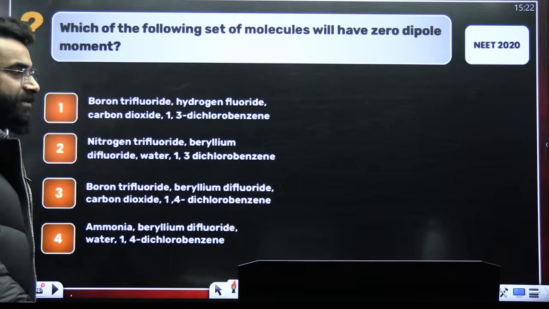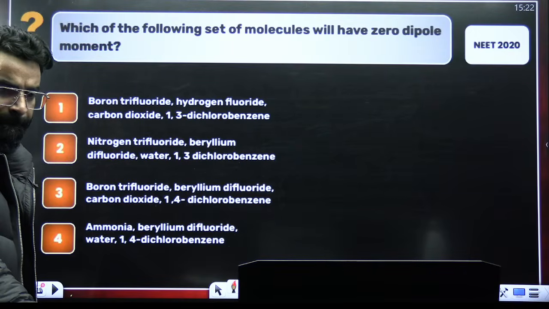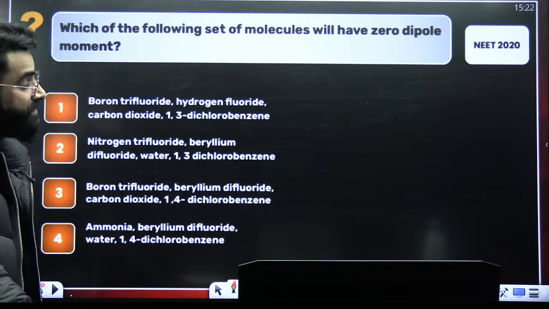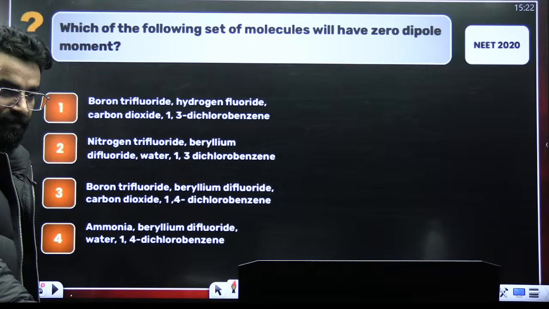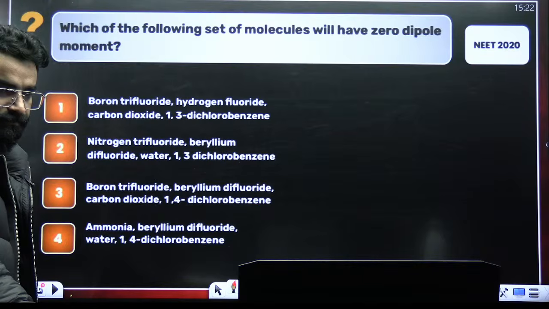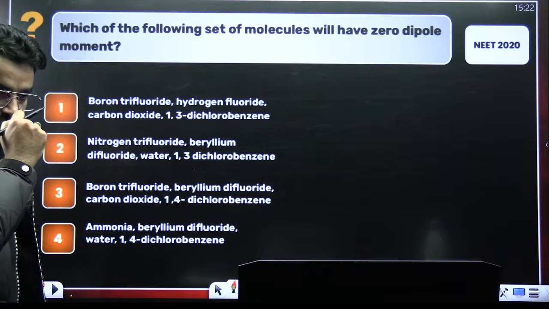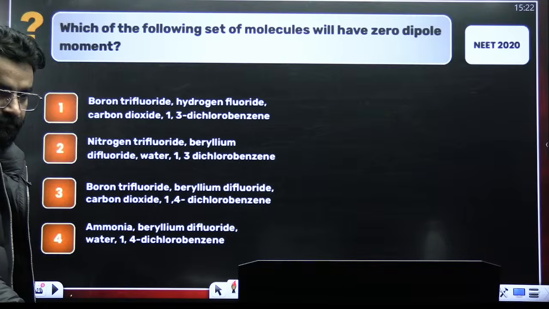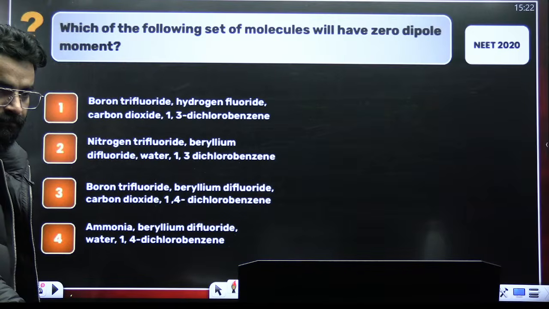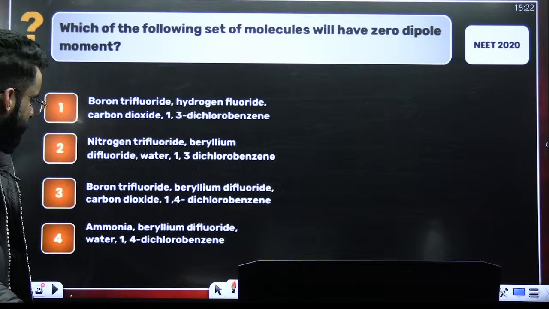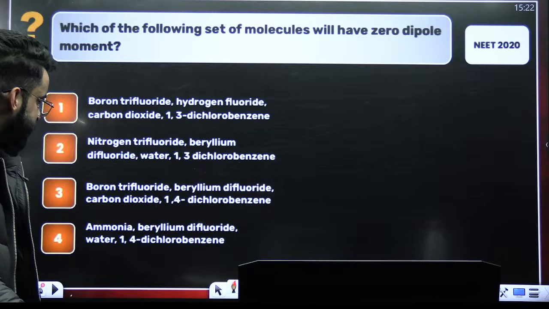Now, look at this question. The question was asked in your NEET 2020. Check it out, people. Tell me its answer. Which of the following set of molecules will have zero dipole moment? Quickly, guys, everyone. Which of the following set of molecules have got zero dipole moment?